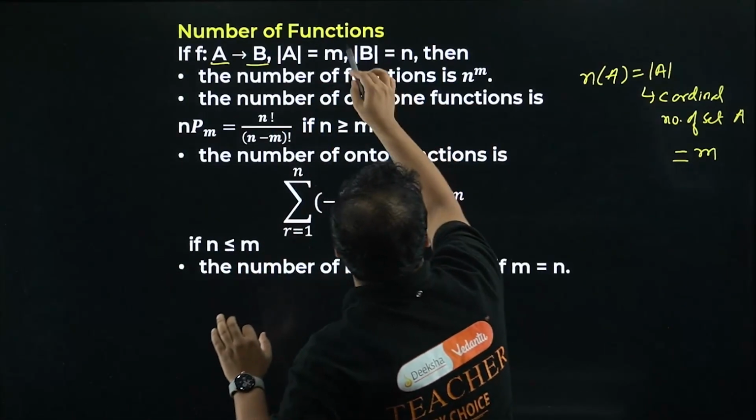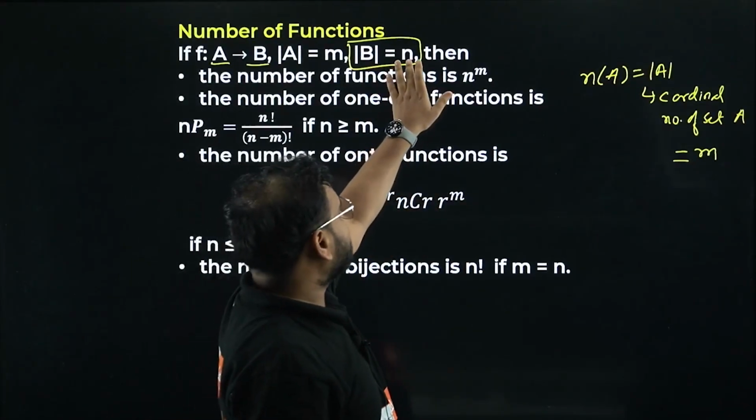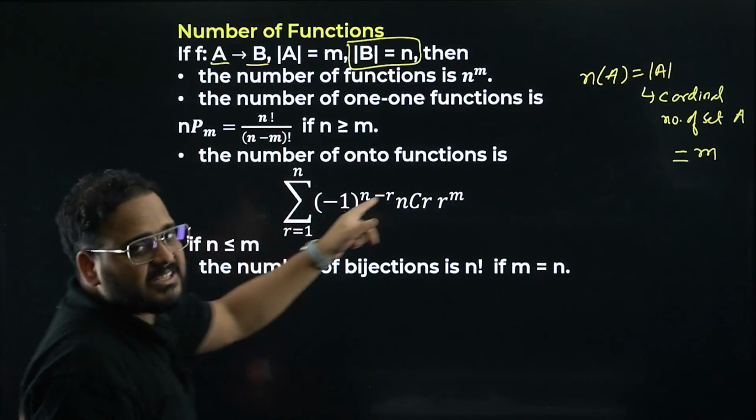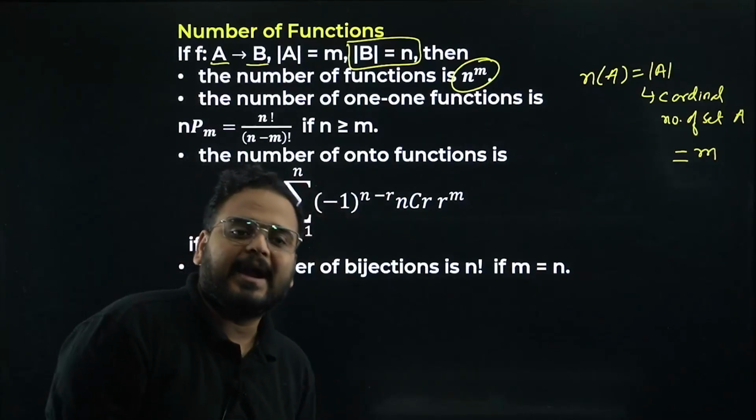Same thing for set B: n represents the cardinal number of the set B. Then the number of functions is given by n to the power m.